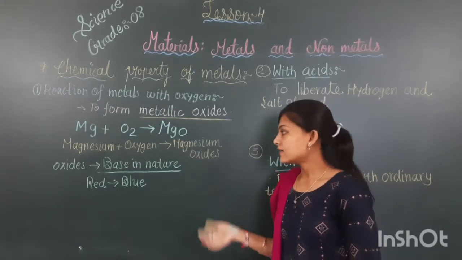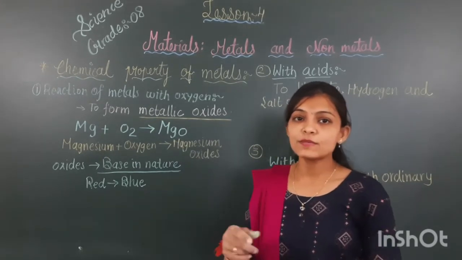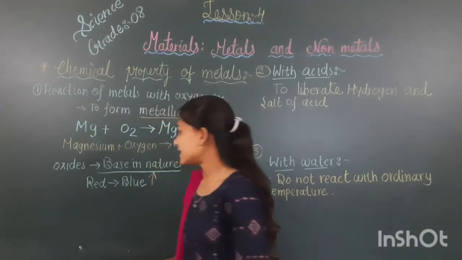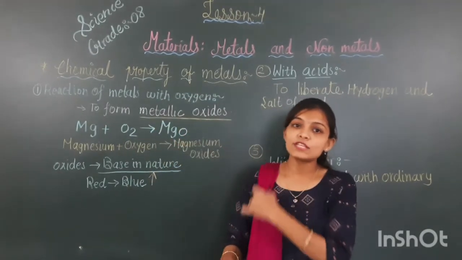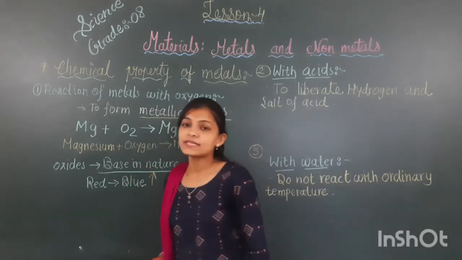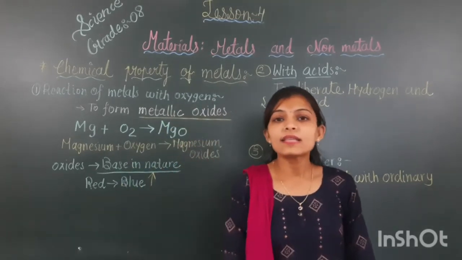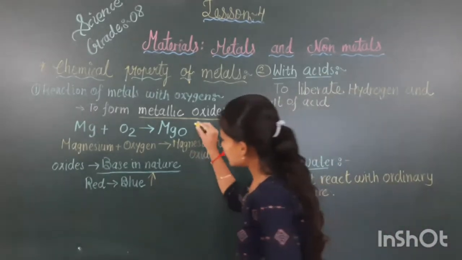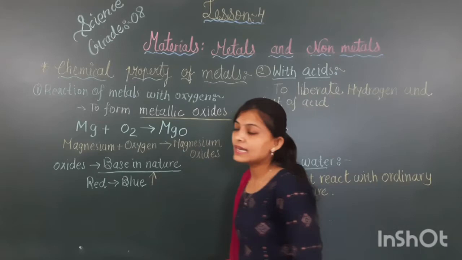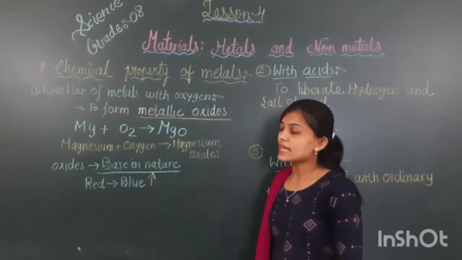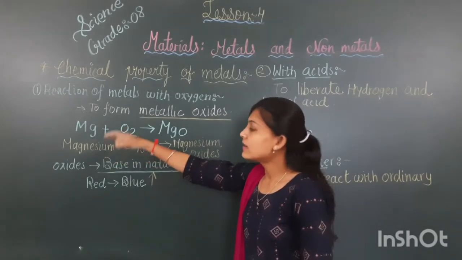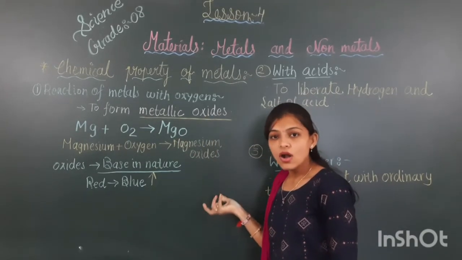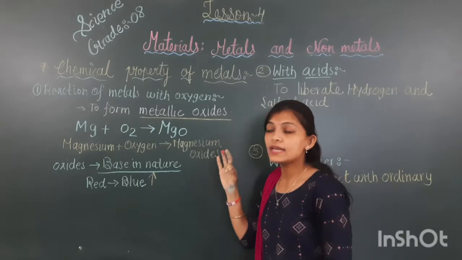If the material converts red litmus paper into blue, that is known as basic in nature. So these metallic oxides are generally basic in nature. Magnesium with oxygen gives us magnesium oxide, and these oxides are basic in nature.